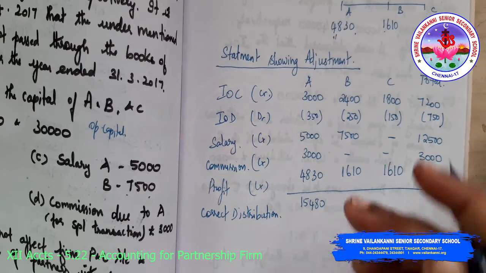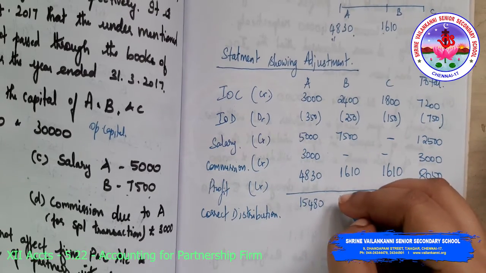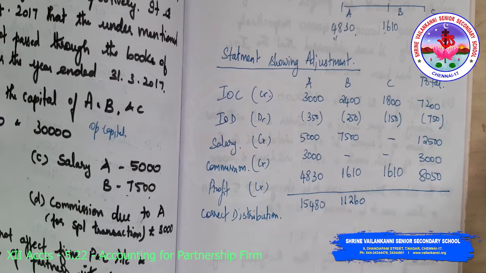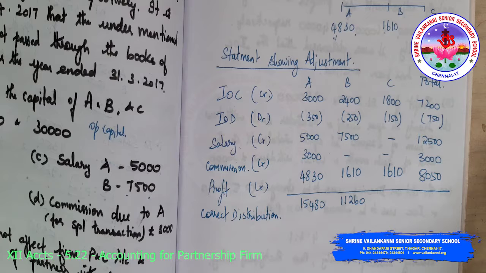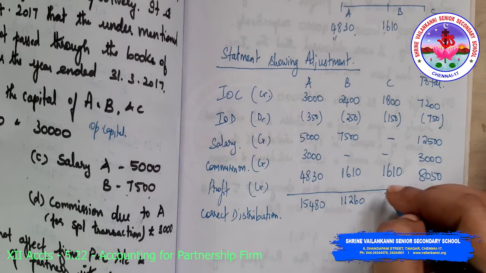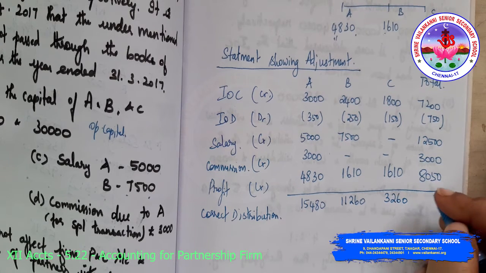Similarly for B, 2,400 minus 250 plus 7,500 plus 1,610, I'm getting 11,260. Similarly for C, 1,800 minus 150 plus 1,610, I'm getting 3,260. So the total of this would be 30,000.